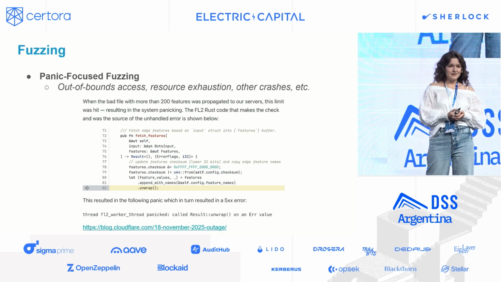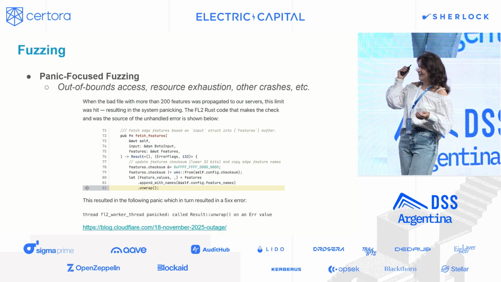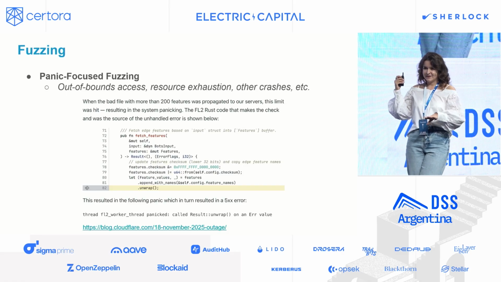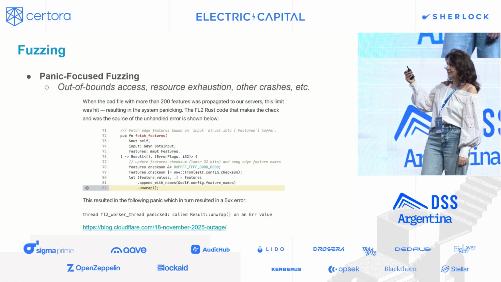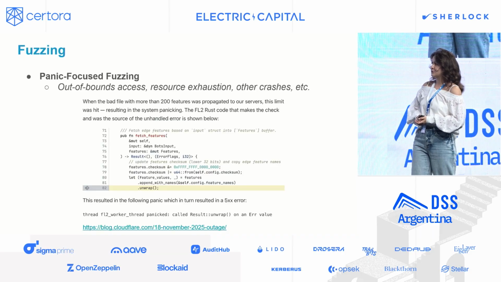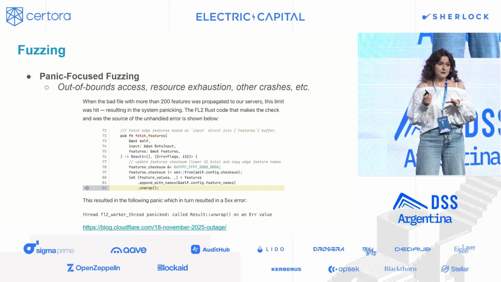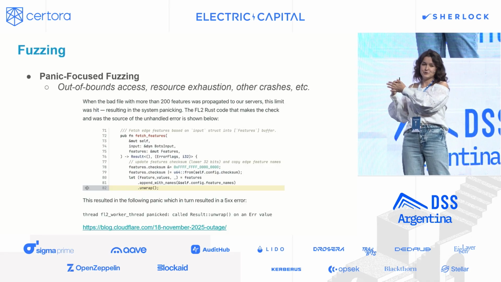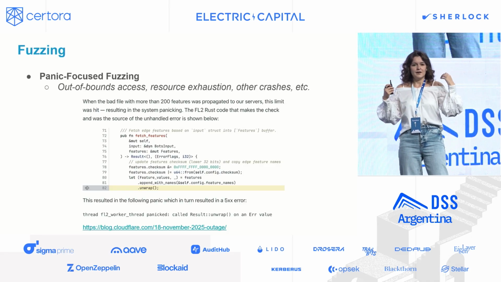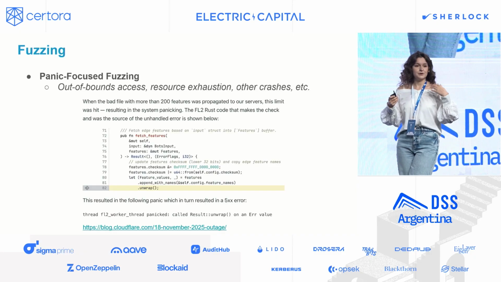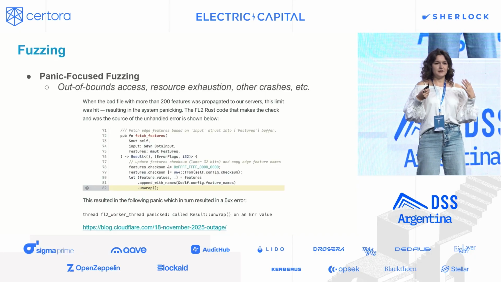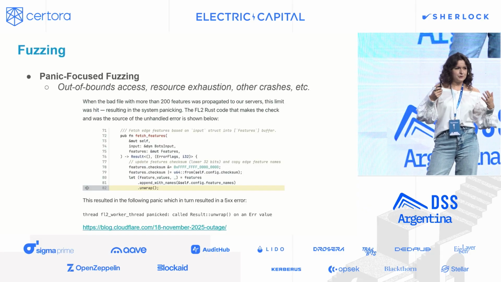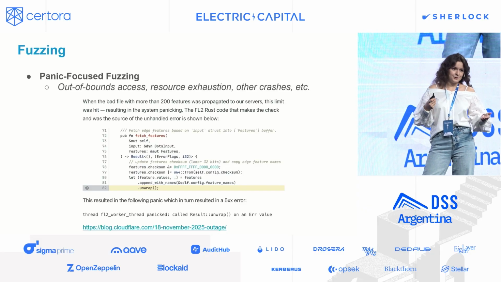Then what else can we do? So fuzzing is another well-known technique, extremely efficient, a really nice way to also scale the security guarantees that you are trying to provide. There are different flavors of fuzzing. We do all that I am mentioning here, but the first one is panic-focused. So you try to invoke parts of the code base, like you call functions. You try to interact with the nodes through RPC, and then you just feed random, pseudo-random inputs, and you hope that it crashes. So that is what fuzzing is.